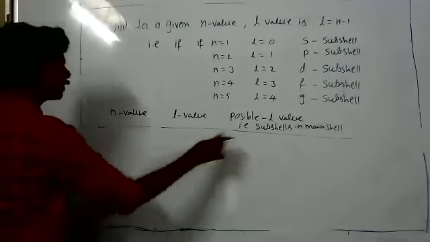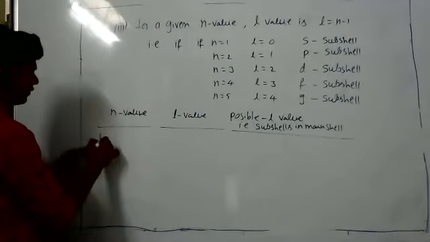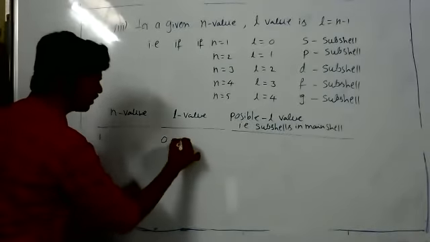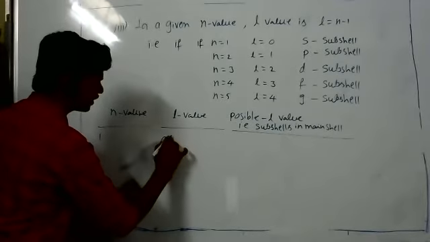Same only, we are writing possible L values also. This is 0, that is s.